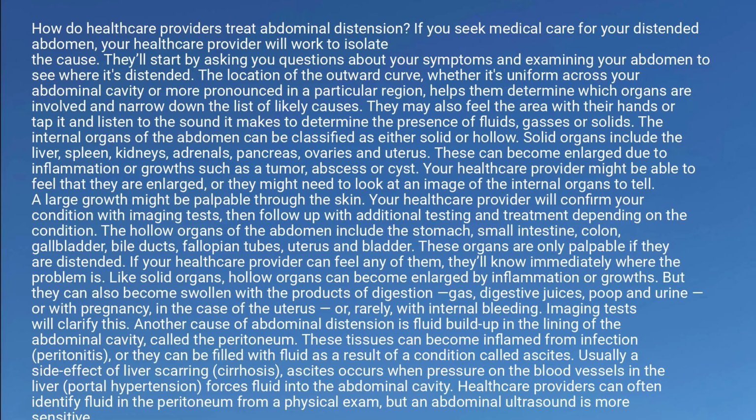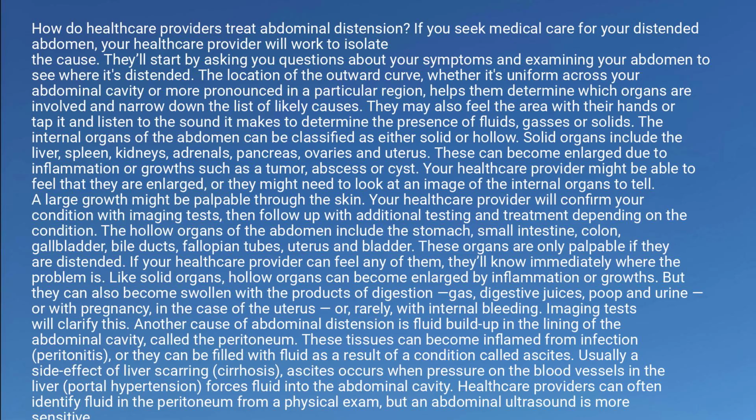Care and treatment. How do healthcare providers treat abdominal distension? If you seek medical care for your distended abdomen, your healthcare provider will work to isolate the cause. They'll start by asking you questions about your symptoms and examining your abdomen to see where it's distended. The location of the outward curve, whether it's uniform across your abdominal cavity or more pronounced in a particular region, helps them determine which organs are involved and narrow down the list of likely causes.